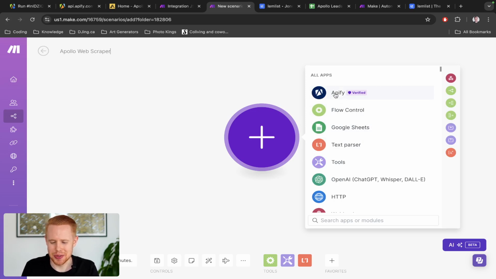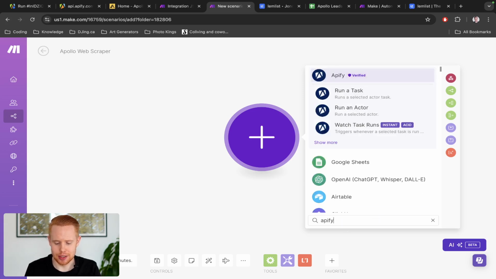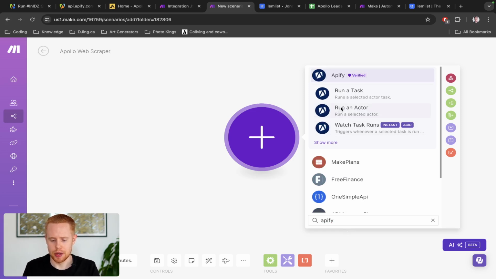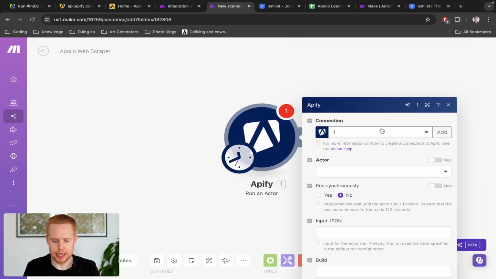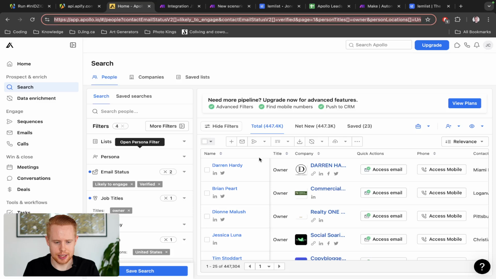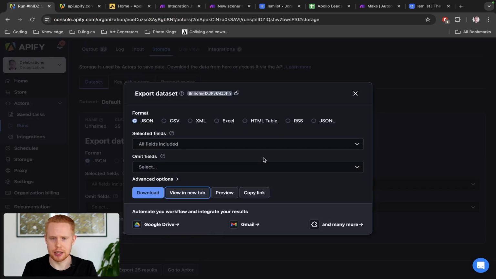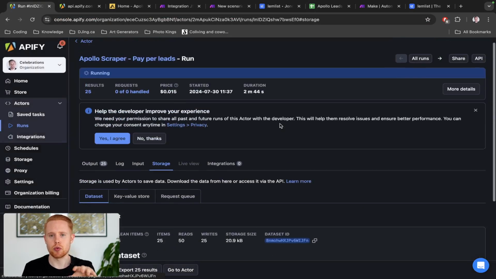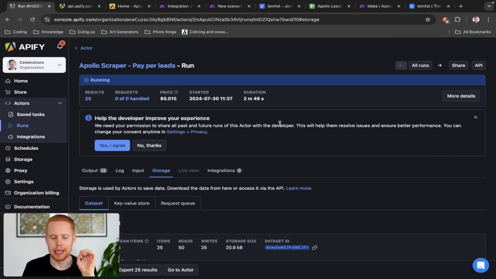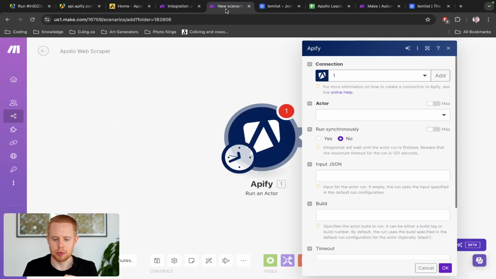And what we want to do is click Apify. Your Apify is probably not going to show up for you guys, so you just have to type in Apify down below, and we're going to run an actor. And what we're doing here is literally the exact same as what we did here. The only exception is instead of running this web scraper in apify.com, now we're running it in make.com, right? So we're automatically running that actor in Apify, but we're just doing that in make.com.